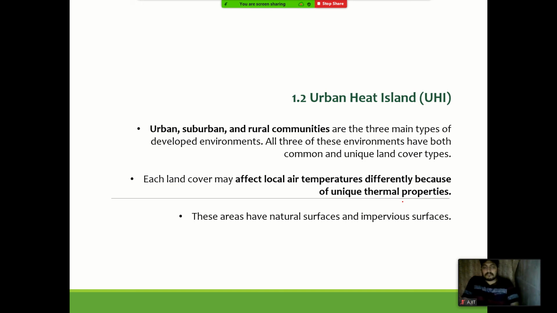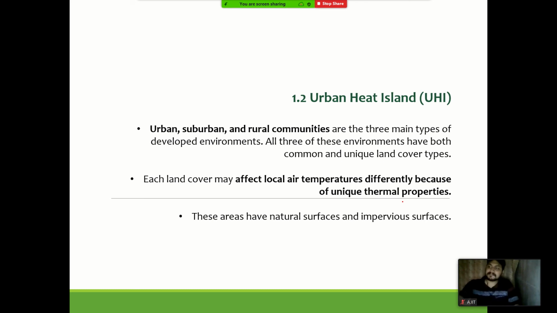Each land cover may affect the air temperature differently because of its unique thermal properties. What are these unique thermal properties? For example, in cities we may have all paved surfaces, whereas in rural areas that is not the case.